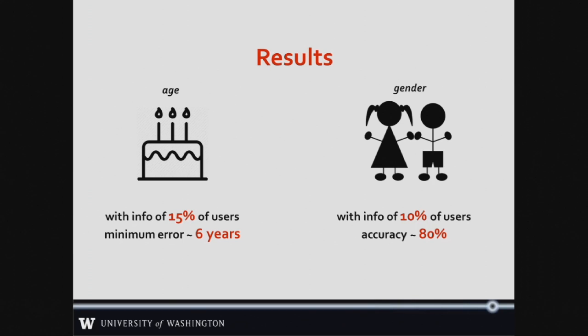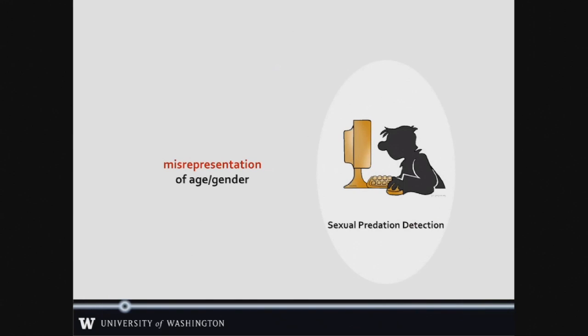So where can we apply this good model? Well, one good example is that law enforcement authorities can use this model to identify sexual predators, because they tend to mislead their victims by misrepresentation of age and gender.